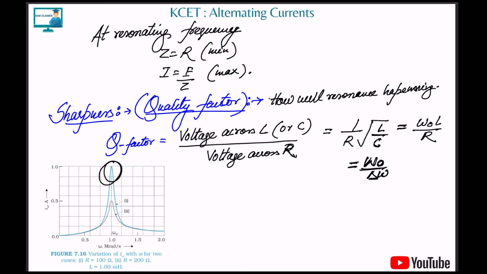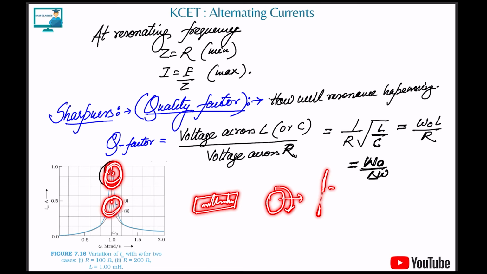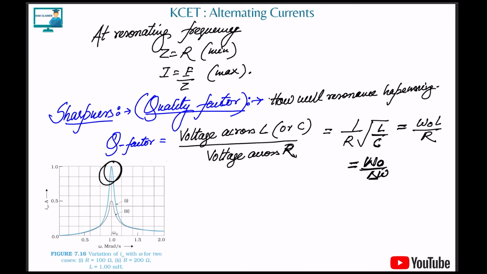Next, quality factor. Quality factor is how good the resonance is. If you're tuning for some radio station, we tune across a range, and then suddenly we pick up the signal, and here the resonance is very proper. The moment you turn the knob of the radio, it catches the signal, the resonance is very proper, and you are able to get the sound very clear. So that is known as a sharp resonance, as opposed to a wide resonance.